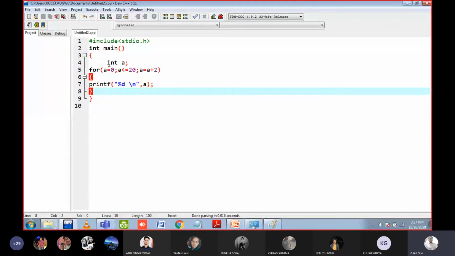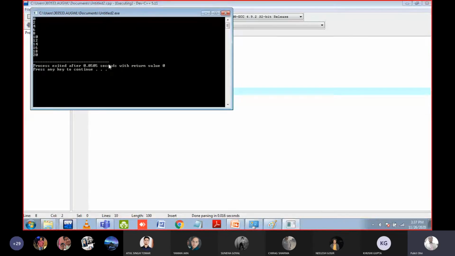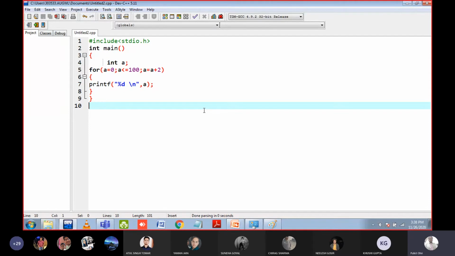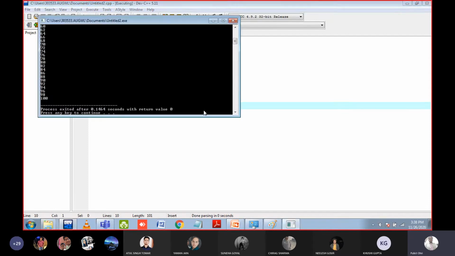I will paste the code here and I will run the code here, and you can easily see these are the first 10 even numbers, yes or no? I can even change this 20 to 100, so it will change my program from printing the first 10 even numbers to printing a lot of even numbers. So here I have printed the even numbers from 0 to 100, yes or no?